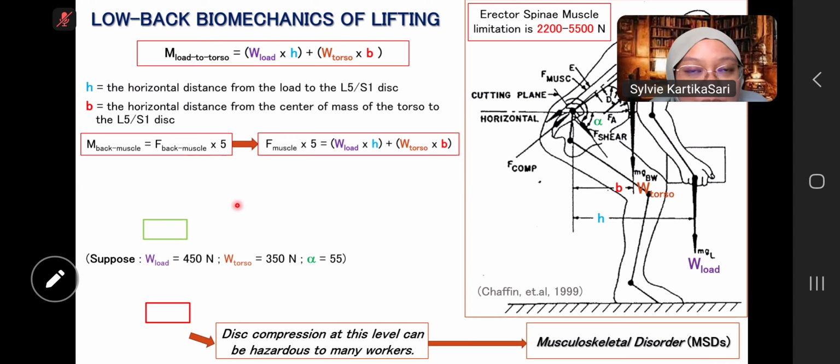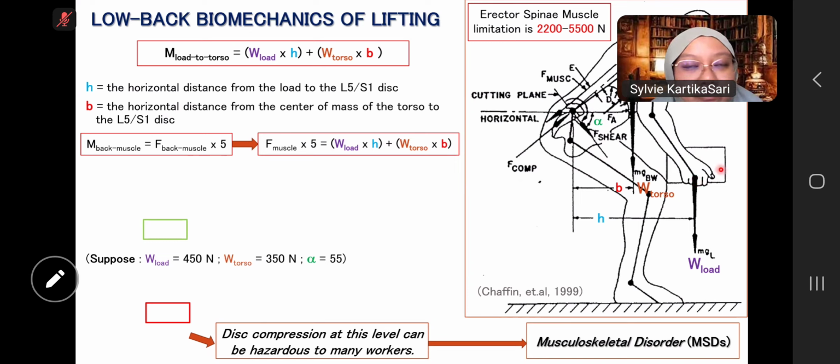And the 5 here is the burden or the weight that our L5 and S1 disk accepts when we lift or bring something heavy.